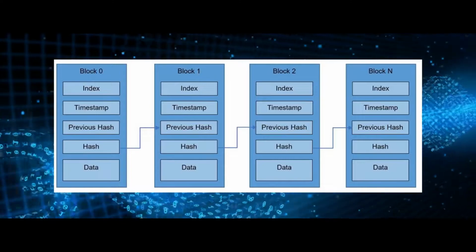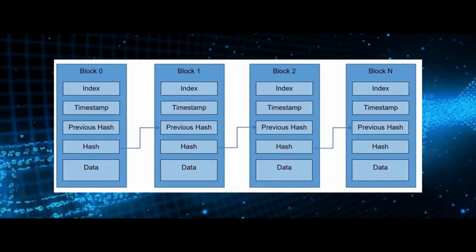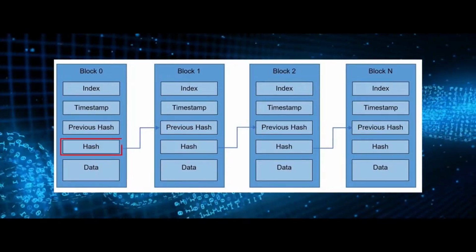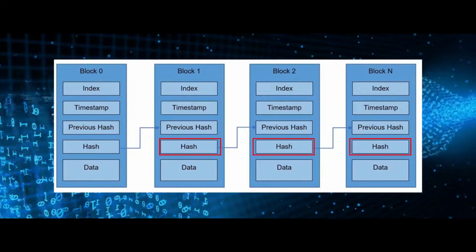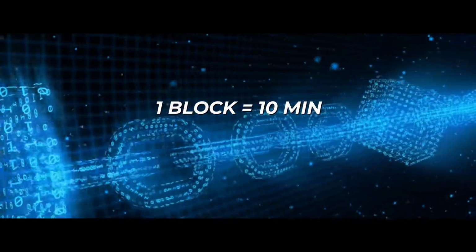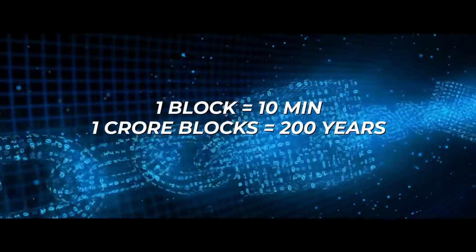Now if we want to make any changes in this blockchain data, it would be nearly impossible. Why? Because if you want to change data in a block, you need to change that hash. And once you change that one hash, all the upcoming hashes need to be changed. This will take a lot of time, because in blockchain, especially in BTC, changing one block takes approximately 10 minutes. And if you need to change 1 crore blocks, it would take around 200 years.